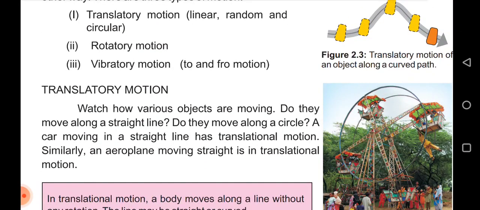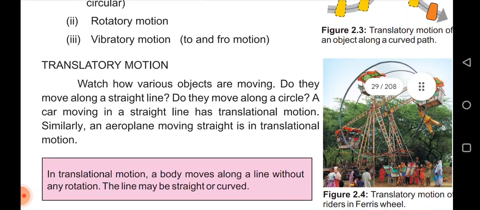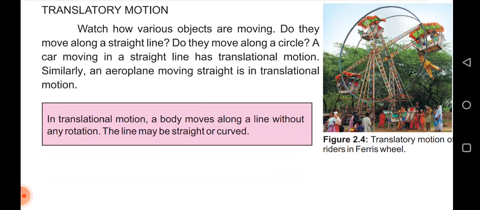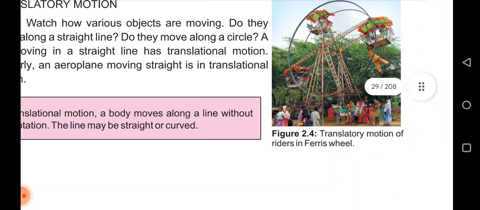Translatory motion. Watch how various objects are moving. Do they move along a straight line? In translatory motion, a body moves along a line without any rotation. The line may be straight or curved. An example is the translatory motion of riders in a Ferris wheel.